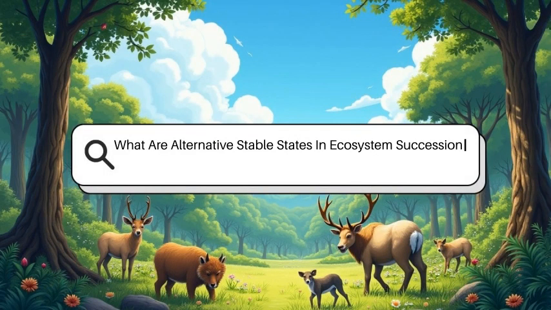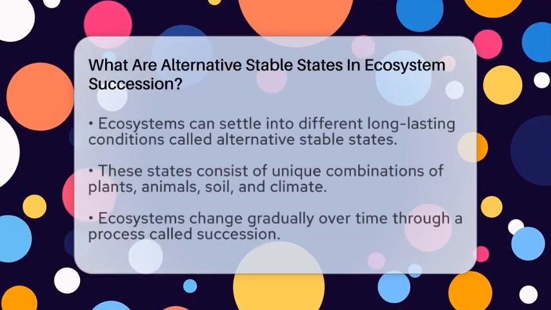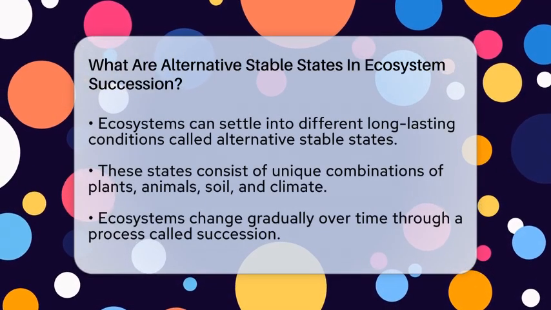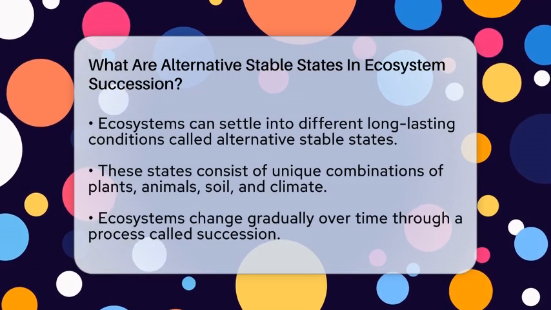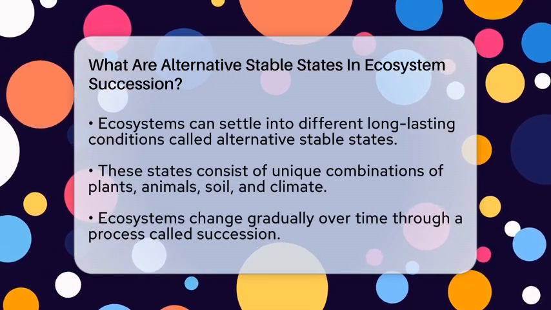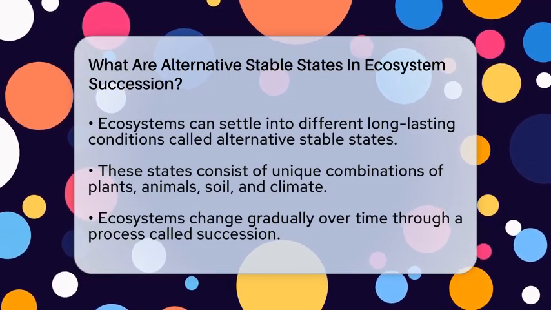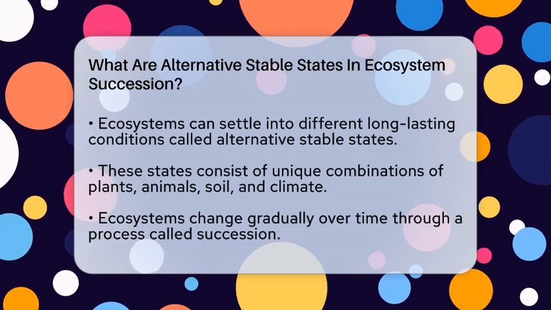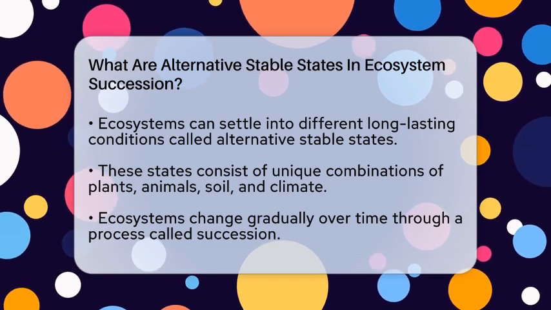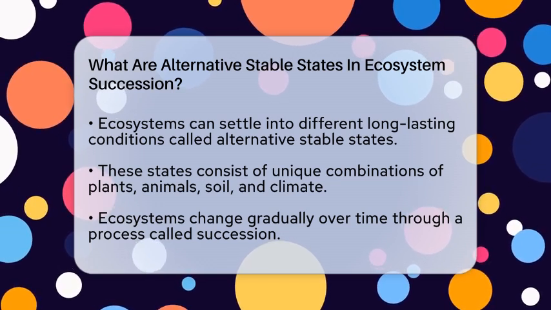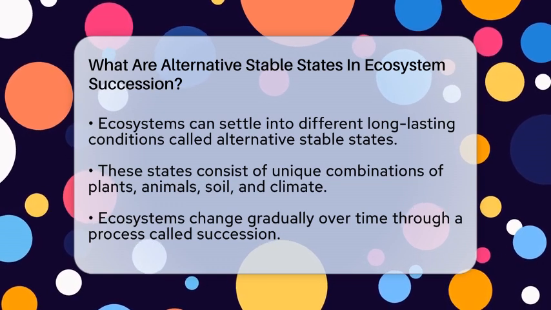What are alternative stable states in ecosystem succession? Imagine walking through a forest or a grassland and wondering why some areas look so different even if they are in similar environments. Sometimes, ecosystems can settle into different stable conditions that last for a long time. This idea is called alternative stable states.